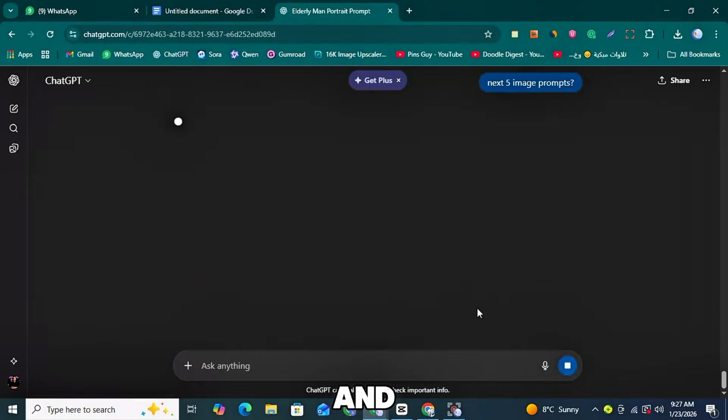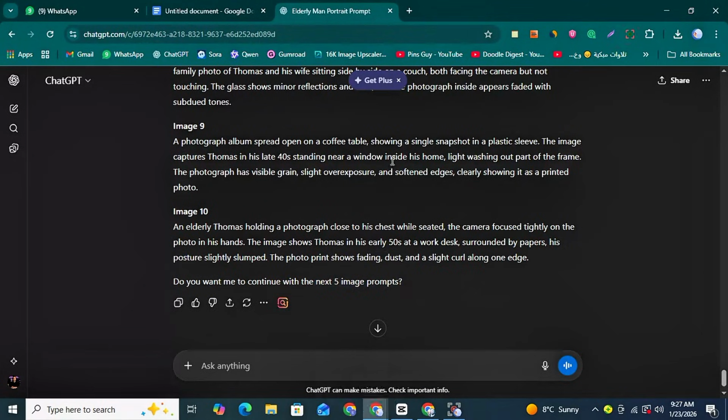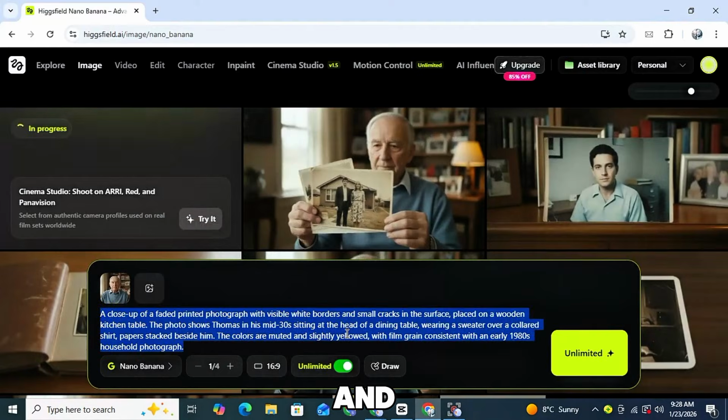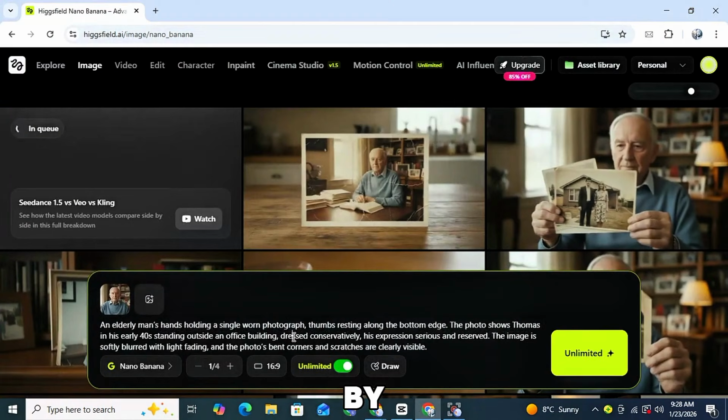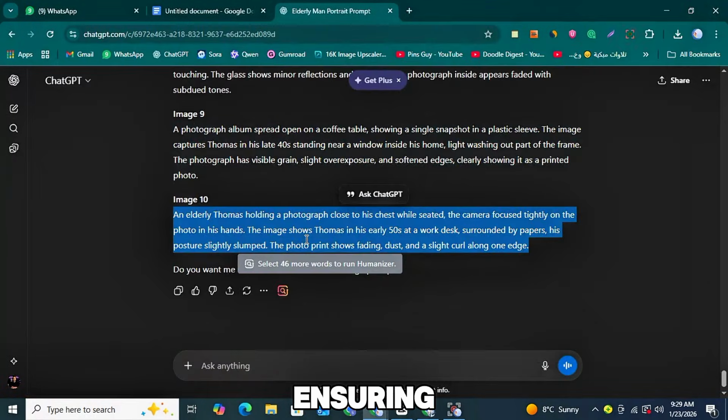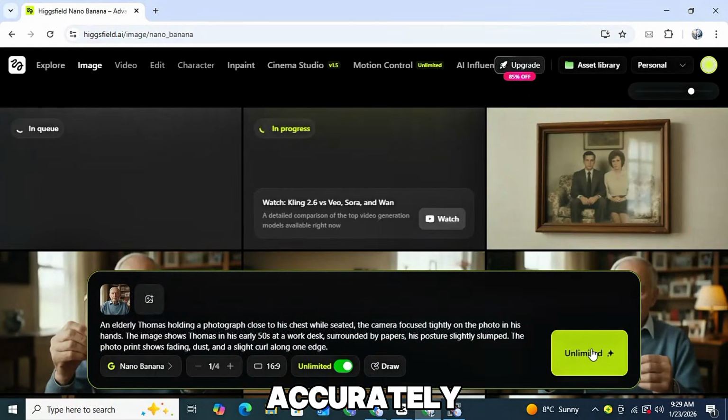Copy these new prompts and generate their images in the same way. Make sure that your influencer image is always uploaded before pasting the prompt and clicking Generate. By repeating this process, you can generate images for your entire script, ensuring each image matches the content accurately.